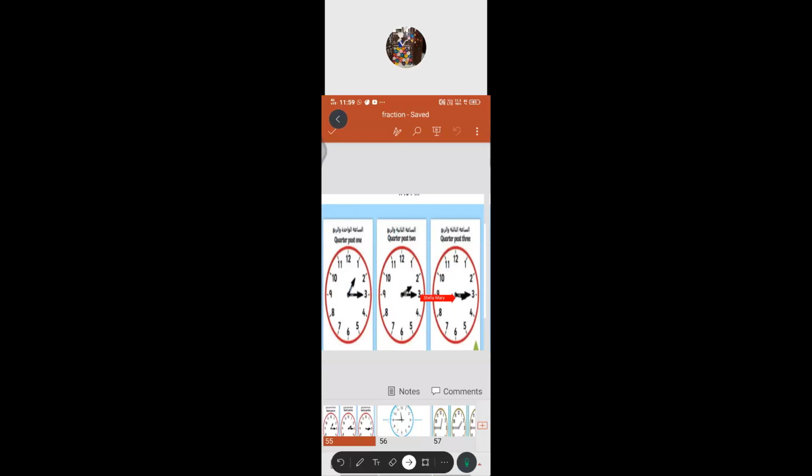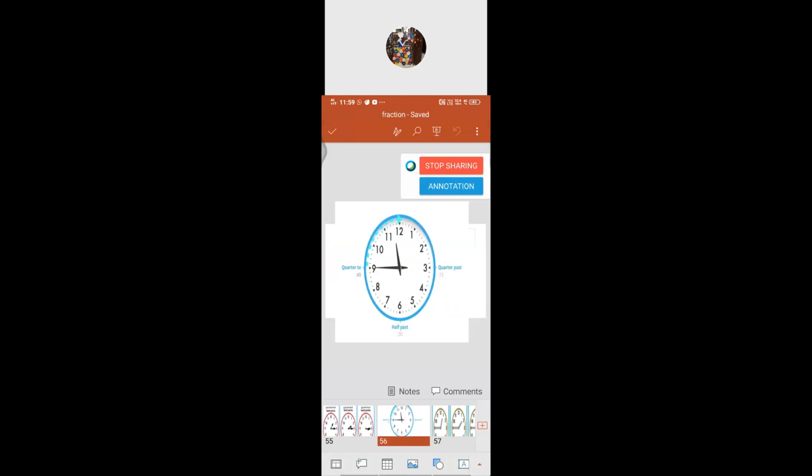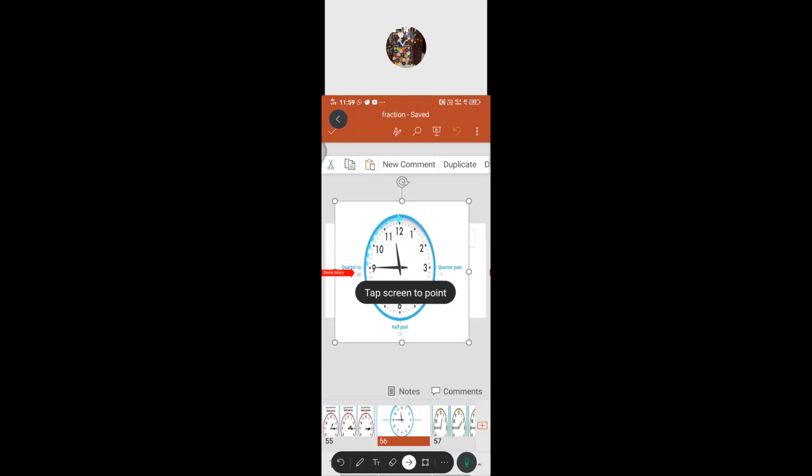Then we'll come to quarter to. Quarter to means it's quite the opposite of quarter past, isn't it? So where does the minute hand point towards? 9. So that is quarter to. By this way, can you give me the exact time now, Tarnita?